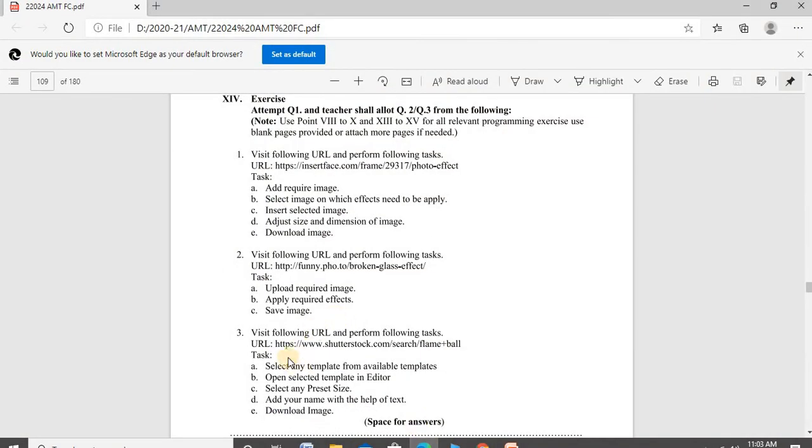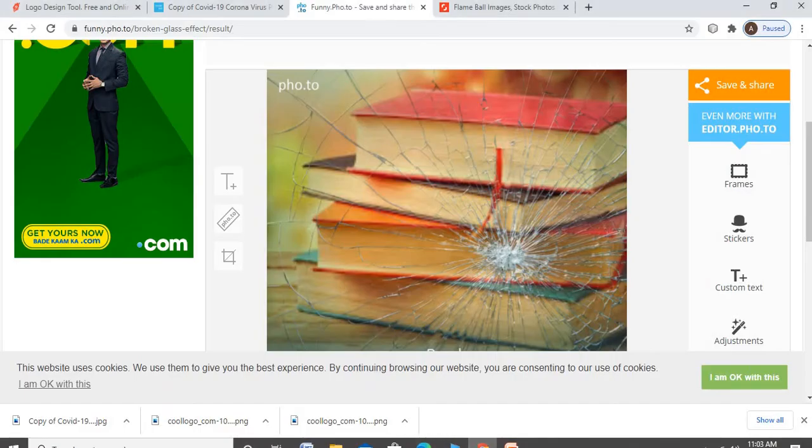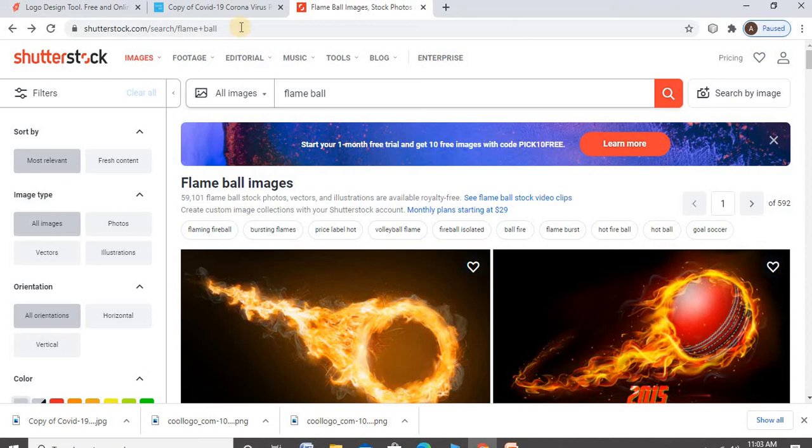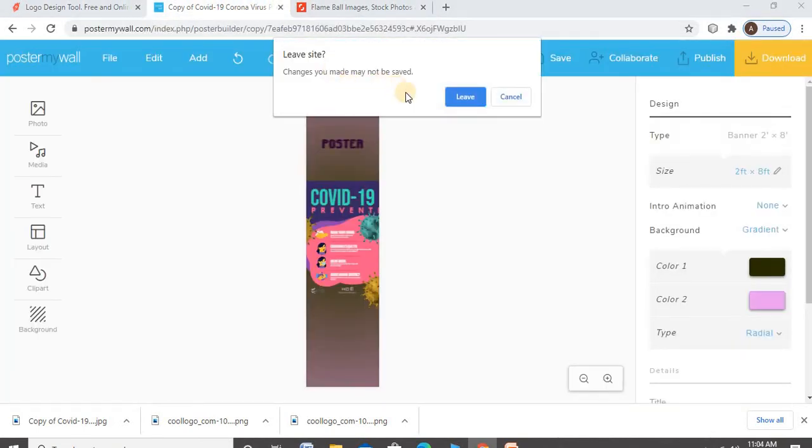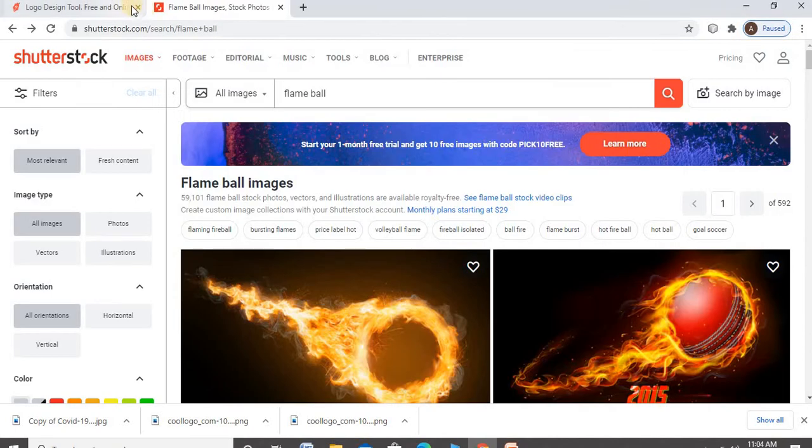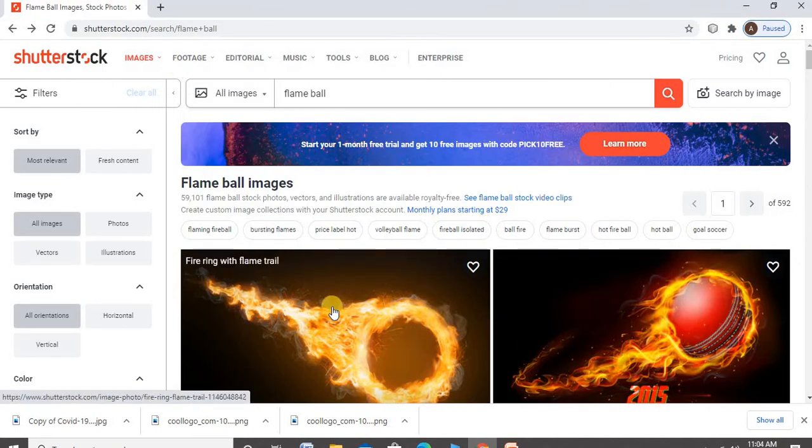After that, third question: visit that URL and select any template from the available templates. After that, select the template in the editor and preset the size and name. Enter your name with the help of text. So we go in that. It is closed. We go in that and then first check the